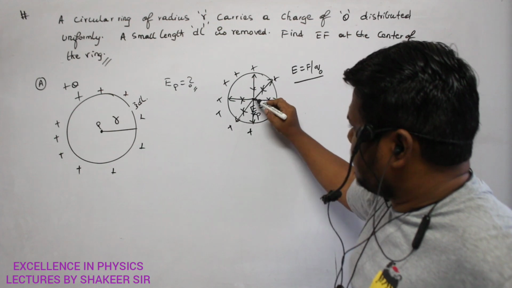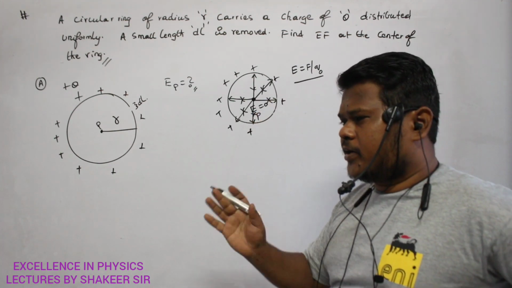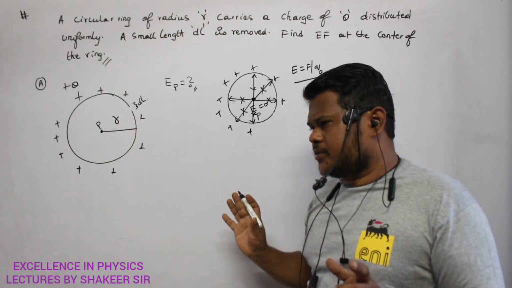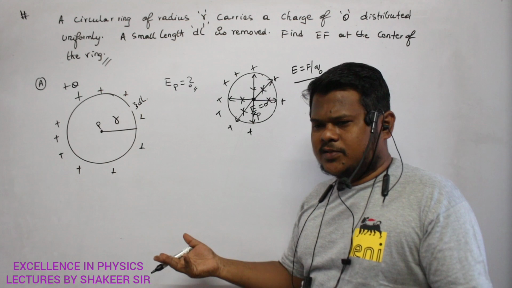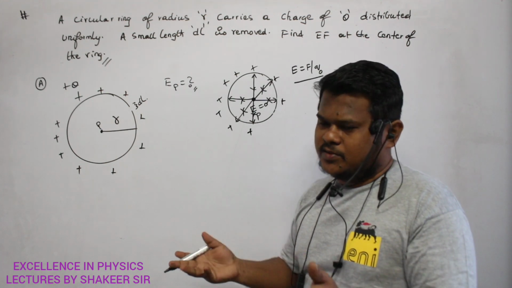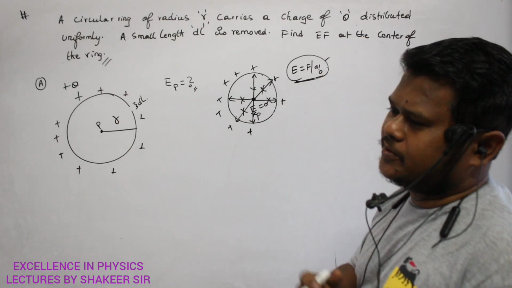It means if I place any charge exactly at the center of this ring, then this charge will not experience any force, because forces are acting in every direction. So the net force will become 0. If force is becoming 0, then the electric field also will become 0.